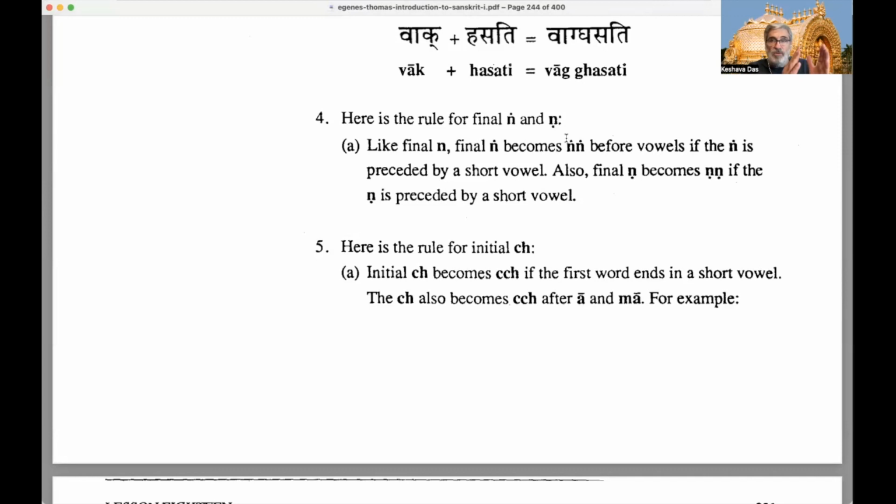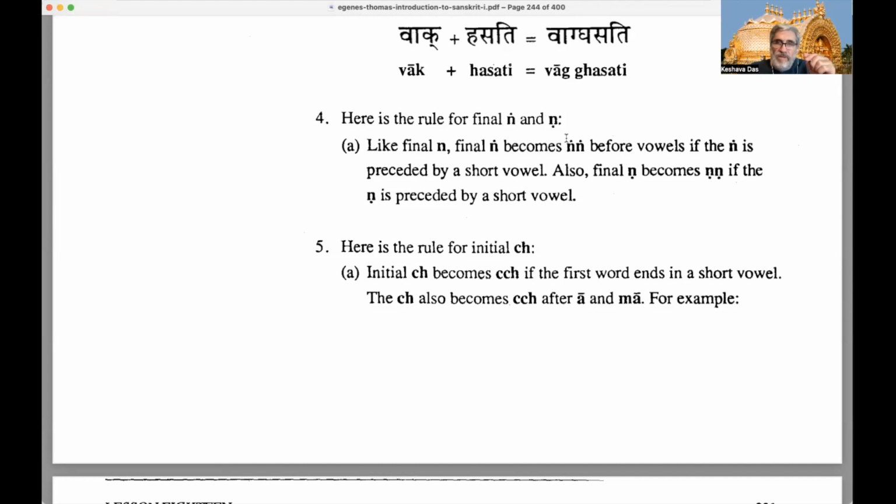So if your first word ends in a guttural N and the vowel to the left of it is short, and it's followed by any vowel beginning the second word, then we double that guttural N, two N's with dots on top.